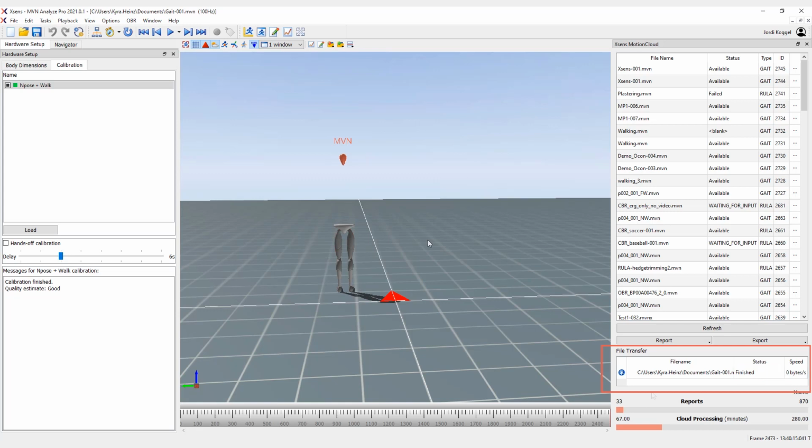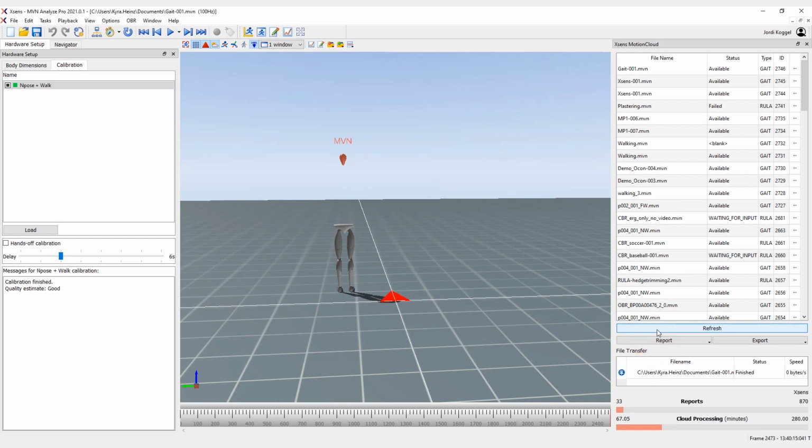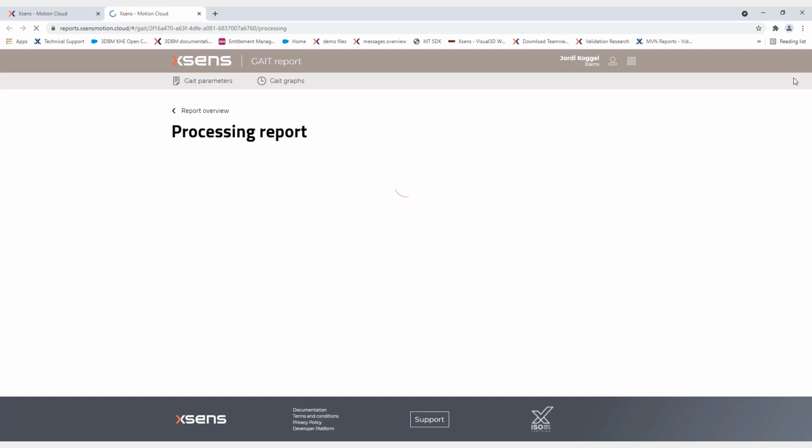When your report is created, click the Refresh button to find your file in the MVN MotionCloud integration. Open the file via the three-dotted icon. The report will be directly opened in your browser.